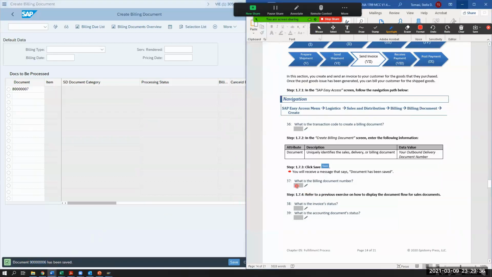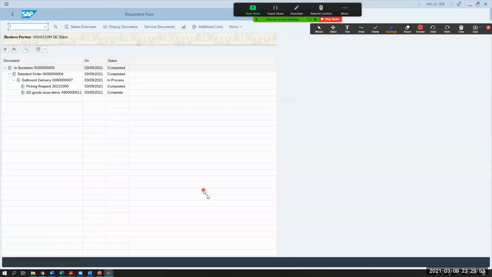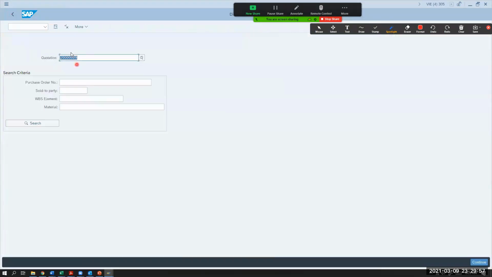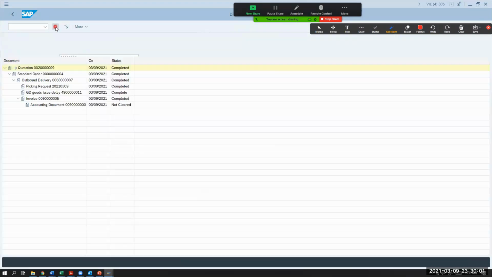for 37. So now let's go back and look at the invoice status, right? And the accounting document status. So let's look at the display, the document flow for the sales document. So we're going to go back into VA23, which is here. I'm going to go back out. So I have my quotation still. I'm going to do a display document flow.